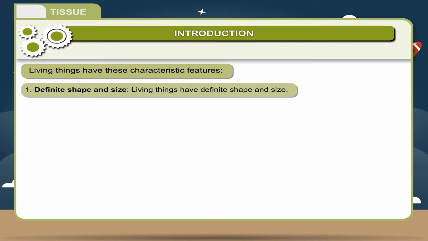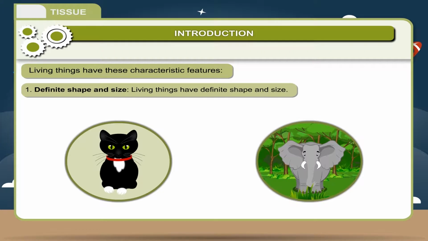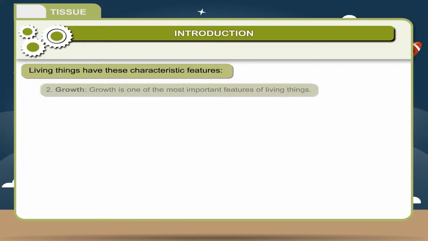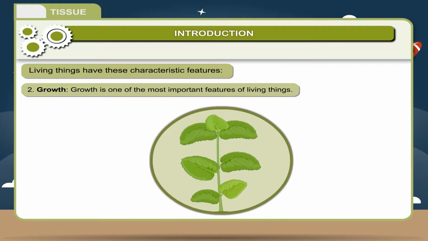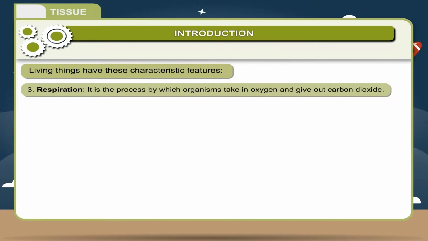1. Definite shape and size. Living things have definite shape and size. 2. Growth. Growth is one of the most important features of living things. 3. Respiration.